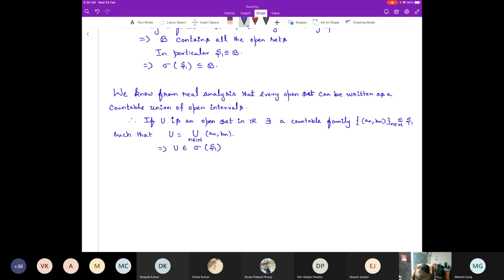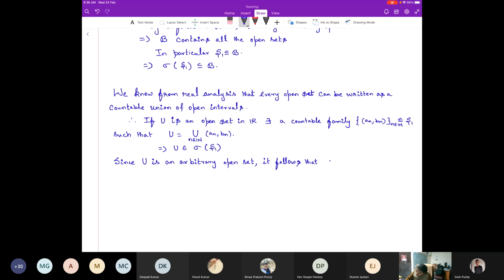Now, since U is an arbitrary open set, it follows that, what does it tell us? B is contained in sigma of S1.